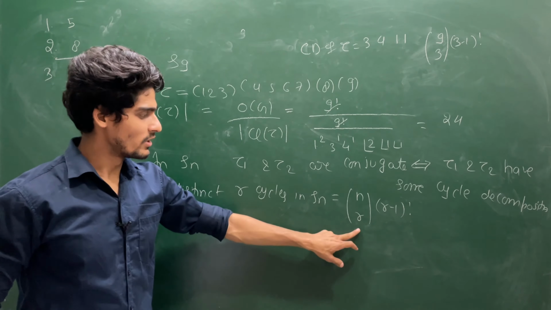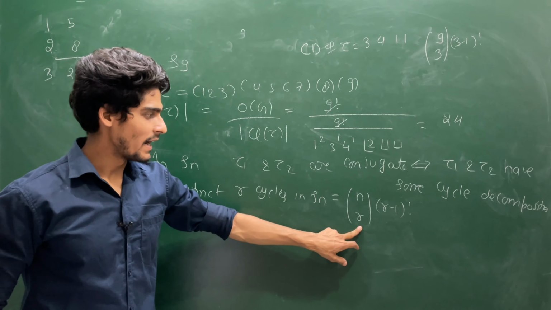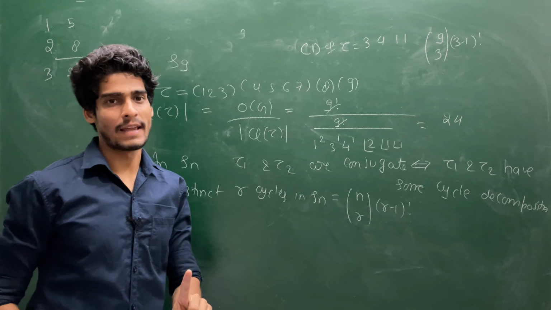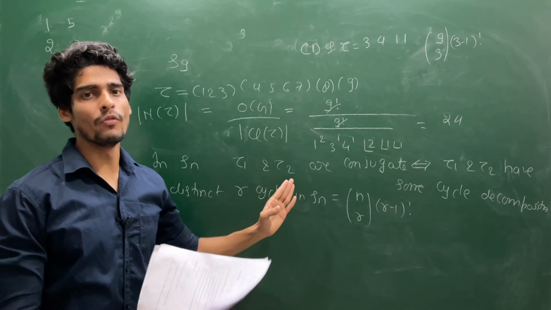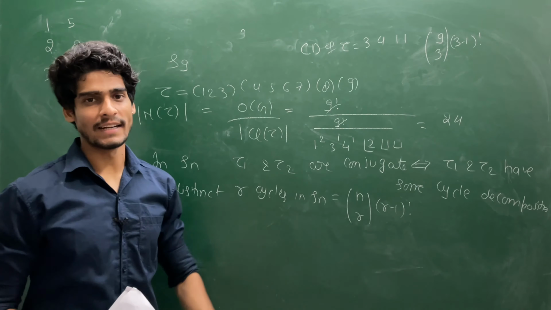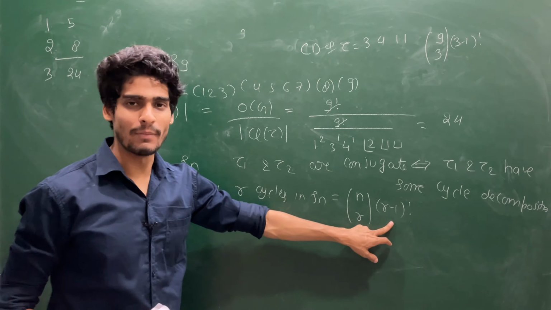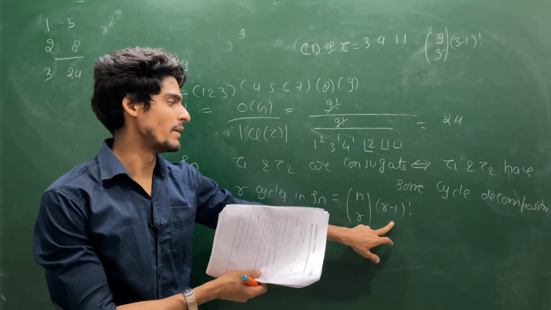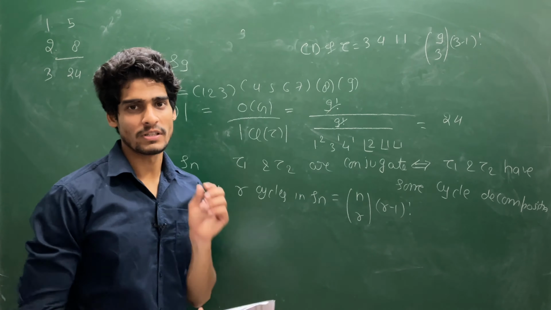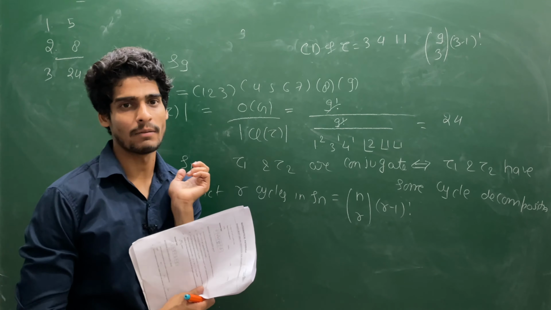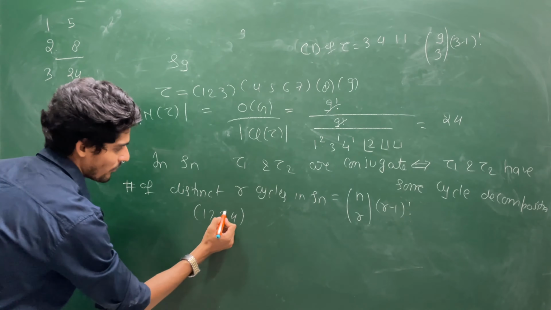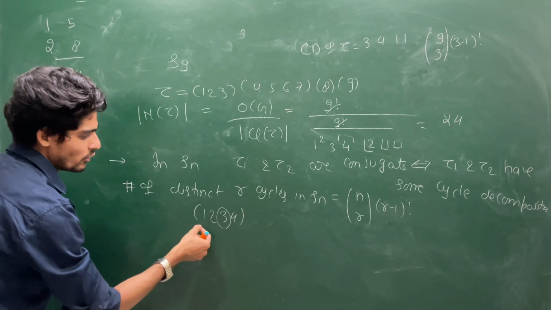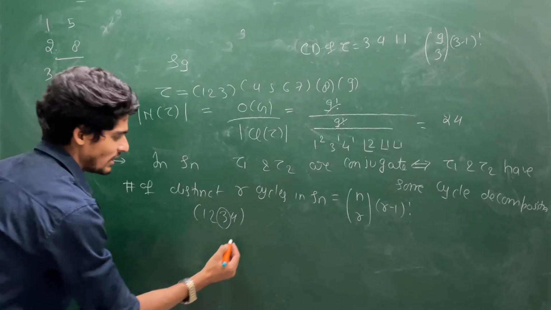From n symbols you can choose r elements at random, and once you have one r cycle, from that cycle if you fix any element and move any other element, then you will always get a new element. So you are fixing one element and the rest, r minus 1 elements, have r minus 1 factorial choices. For example, suppose you are having 1, 2, 3, 4. You are fixing your element 3. Then you move any element, you will always have a new element.